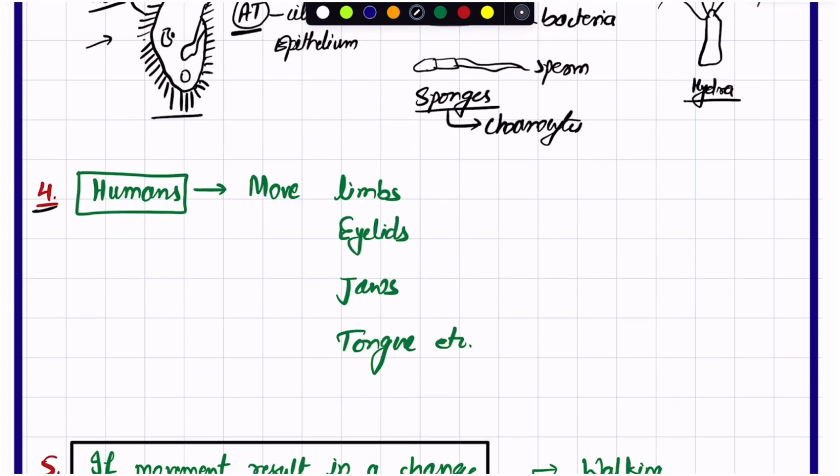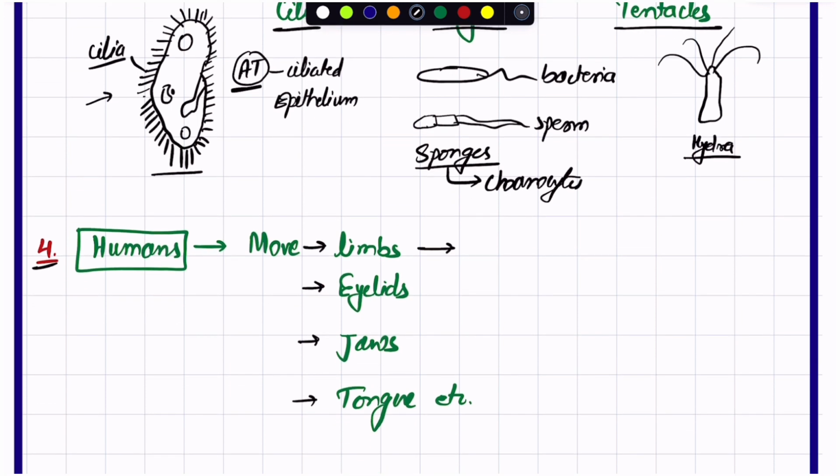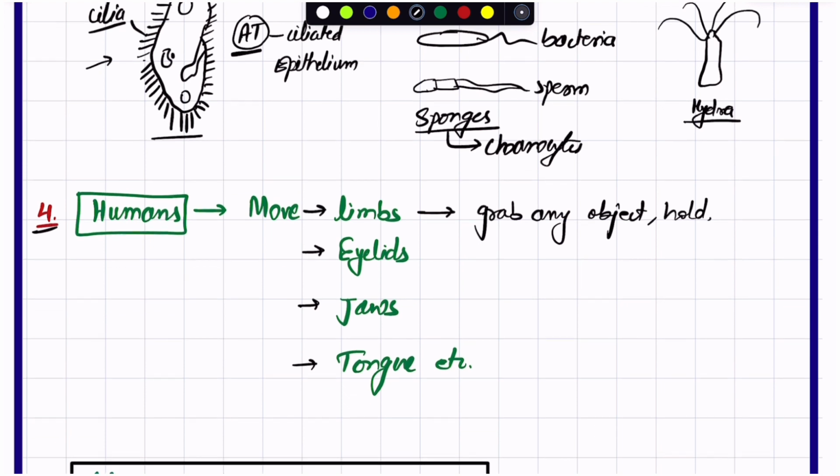How can we exclude ourselves? Definitely we are going to talk about humans. They move limbs, they move eyelids, they move the jaw, they can move the tongue, etc. With respect to survival strategies, we have the capacity to move body parts. For example, if we move the limbs, it may result in walking, running, climbing, flying, swimming, or we can move our limb in order to grab or hold any object. Hold a glass of water, or I'm holding the pen right now in my hand, and I'm able to move that finely in order to write.